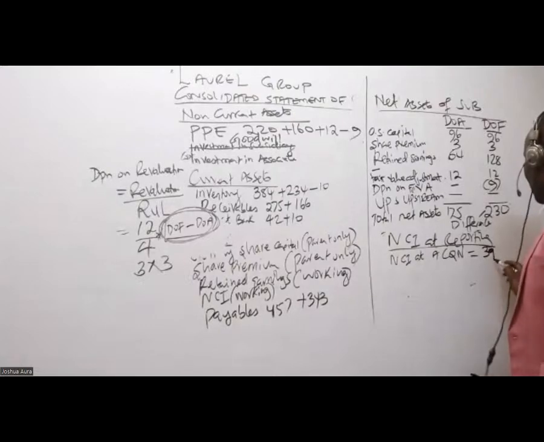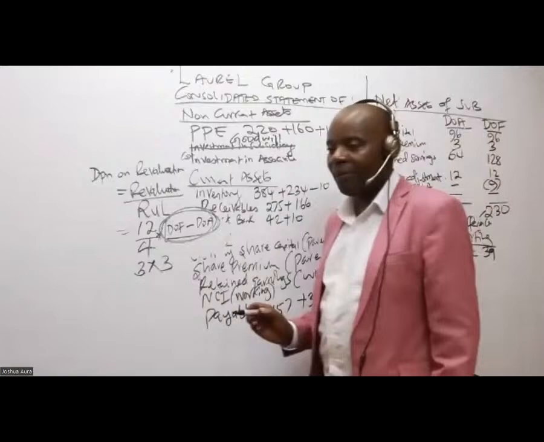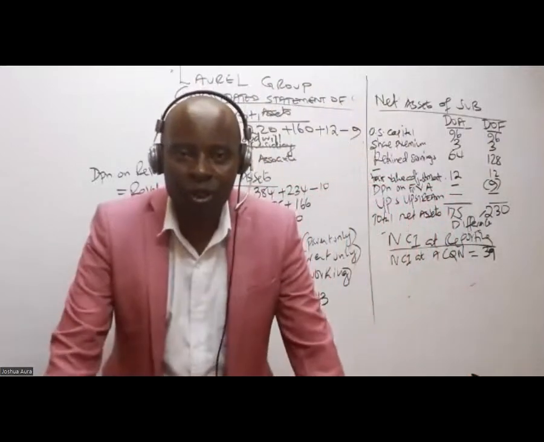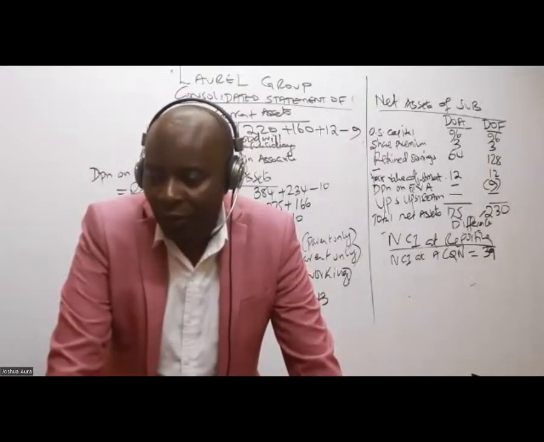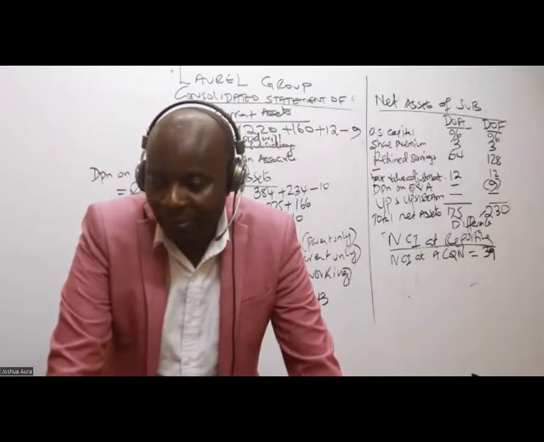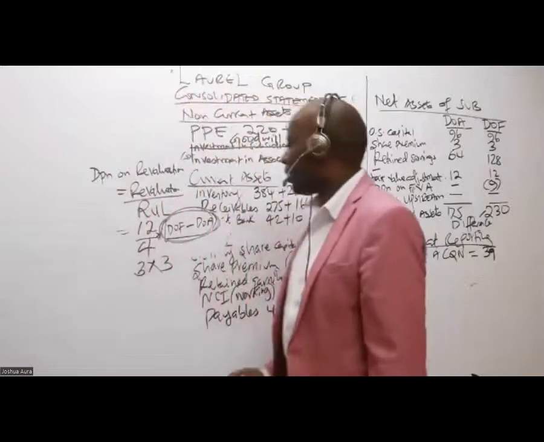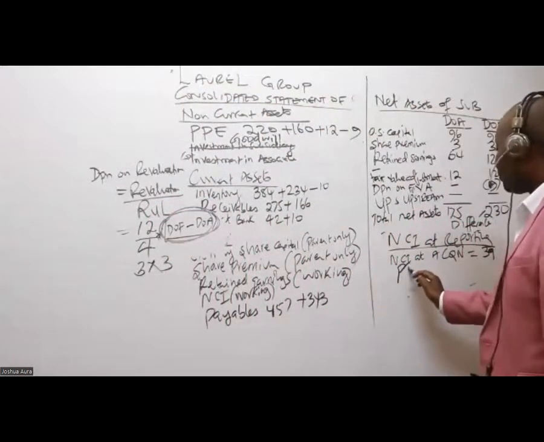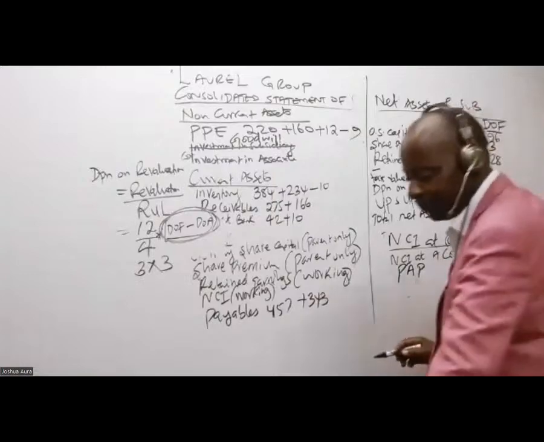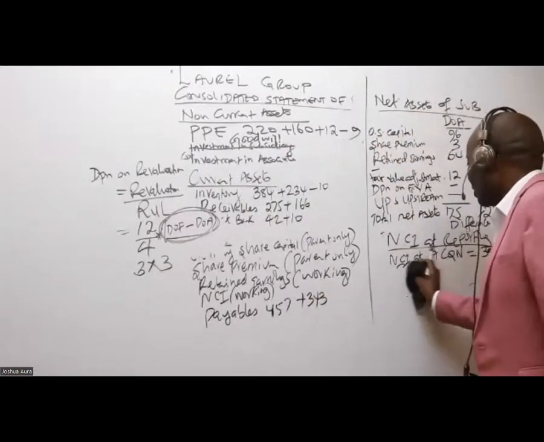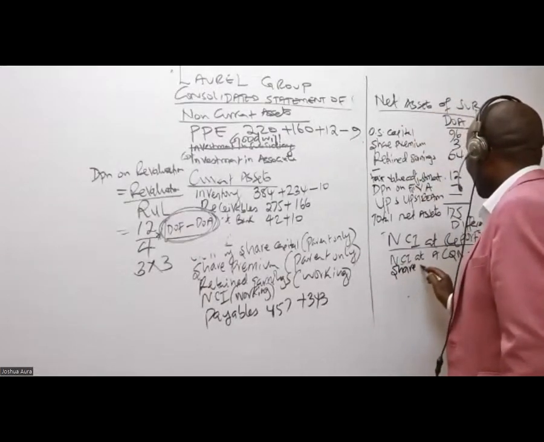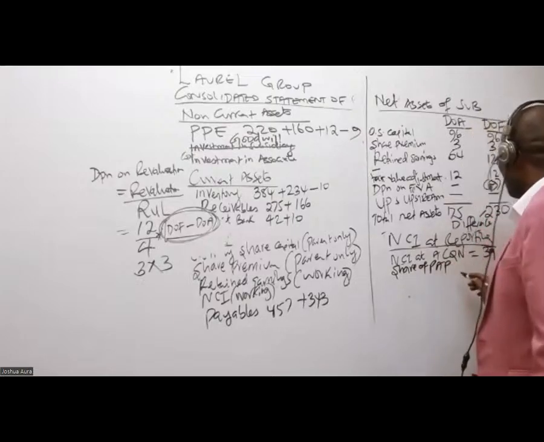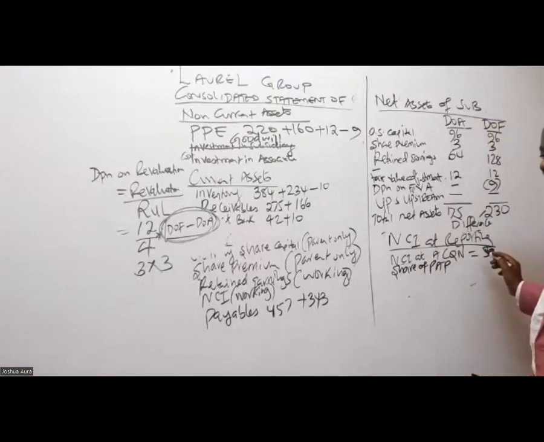And then, of course, we expect these guys to become bigger and bigger as a result of what here? What will increase this NCI's value? The PAP, isn't it? So in this case here, we have share of PAP. So share of PAP, you guys give me a figure. I've forgotten the figure.